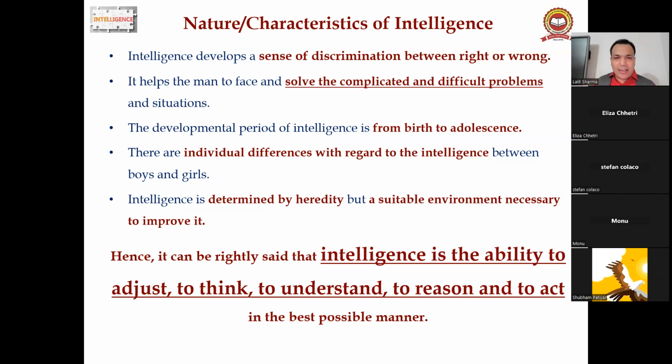innate ability. But guys, a suitable environment is necessary to improve it. Right? You have to provide that environment. Okay. So stop saying the student is weak. A student is never ever weak on this planet. Always weak is the teacher. Right? Because the teacher doesn't know about intelligence. The teacher doesn't have the knowledge of growth and development.